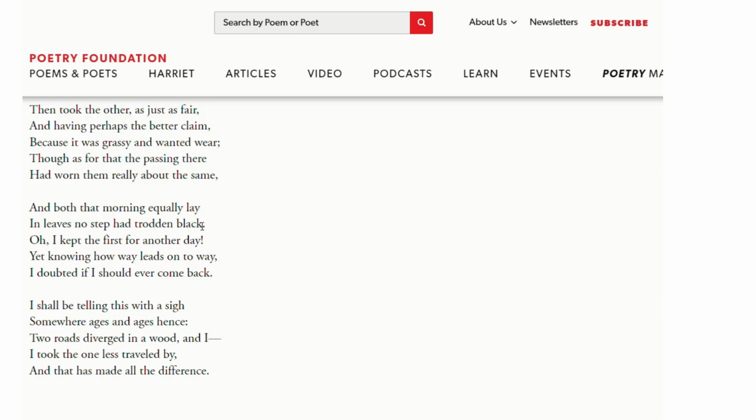But that particular morning, both the roads were equally covered with leaves that had not turned black. Now, what does it mean? When we walk on leaves, they turn blackish. But that particular morning, the leaves had not turned black. So, what does it tell you? That he was the first person to walk on those roads that morning. And that is why both the roads looked the same, because both were equally covered with leaves. If we remove the leaves, then we can see that one road is grassy, one road is worn out.